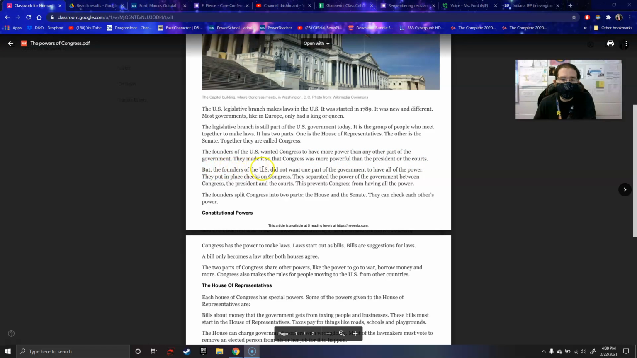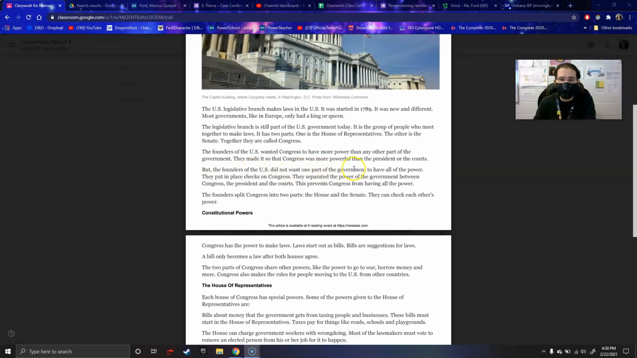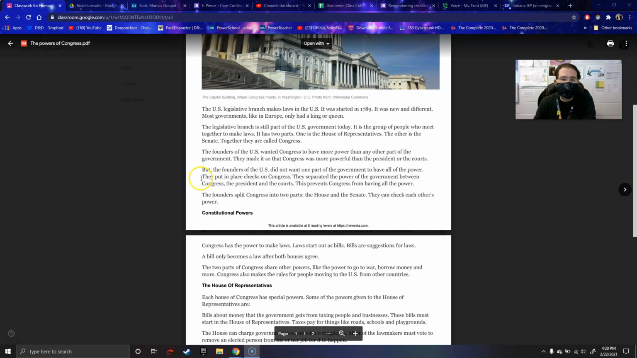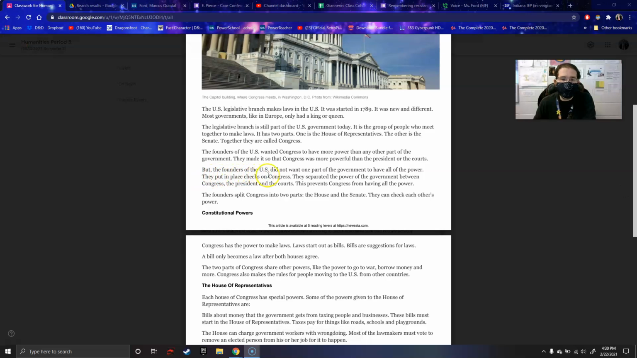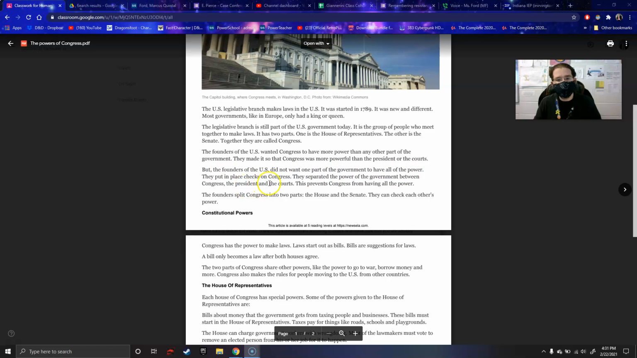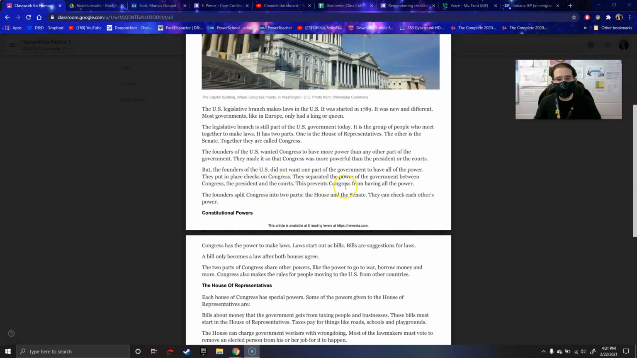But the founders of the U.S. did not want one part of the government to have all the power. They put in place checks on Congress. They separated the power of the government between Congress, the president, and the courts. This prevents Congress from having all the power. The founders split Congress into two parts, the House and the Senate. They can check each other's power.